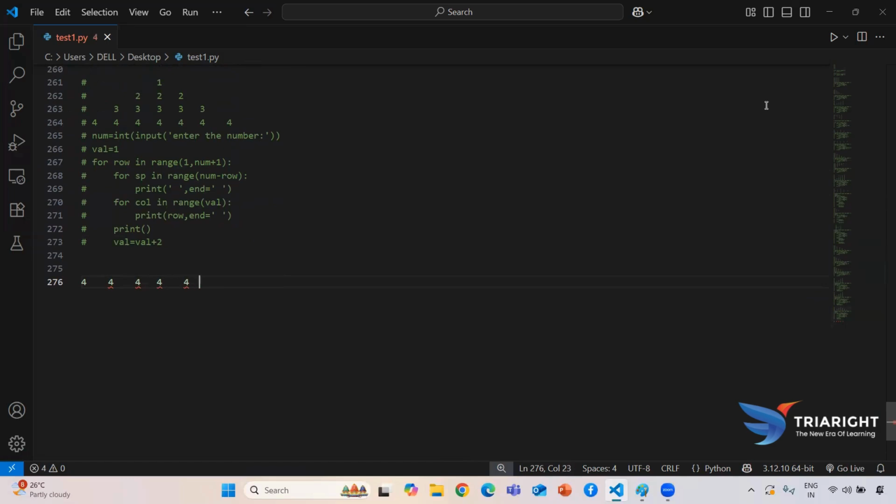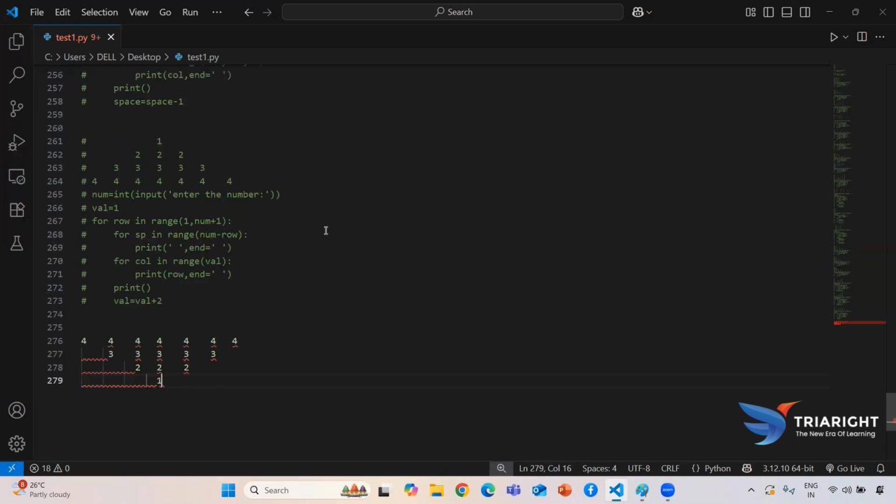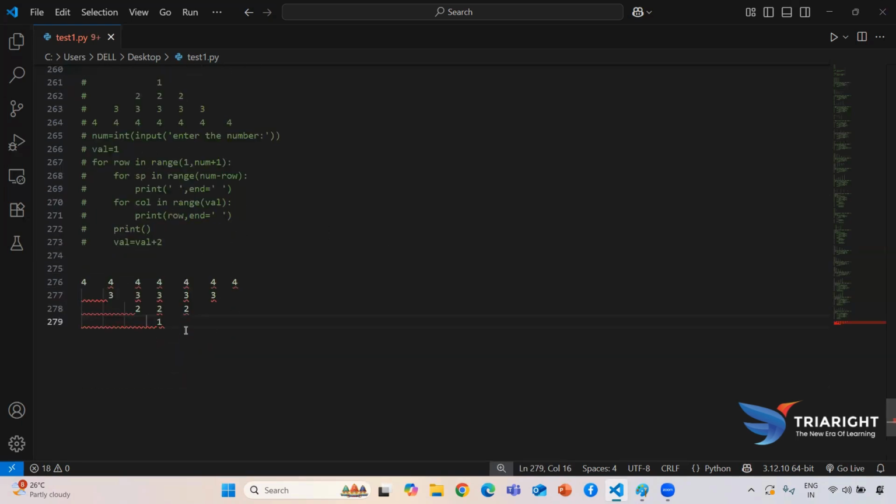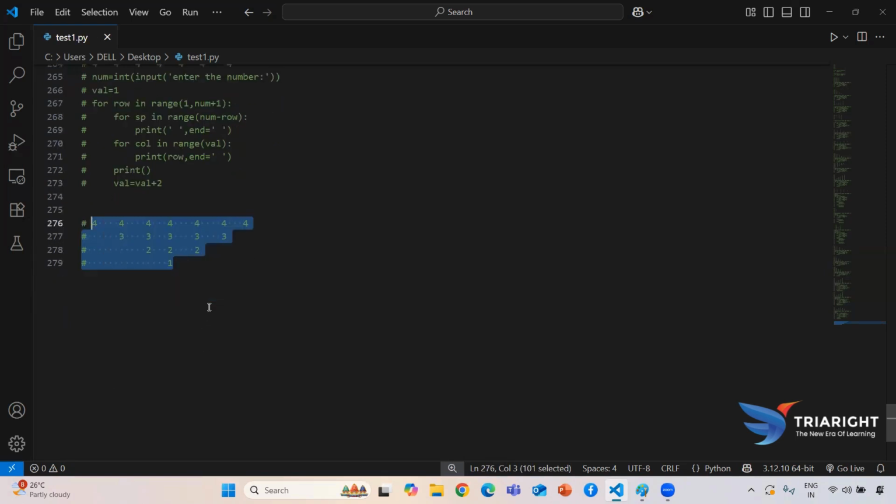So 4, 4, 4 and 4. Here I need to print 3, 3, 3, 3 and 3. Here I need to print 2, 2, 2. Here I need to print 1. But before it would start from 1, but here it will start from 4. So here we don't take the manual value. Okay, so how to take this manual value, everything we are going to see now.